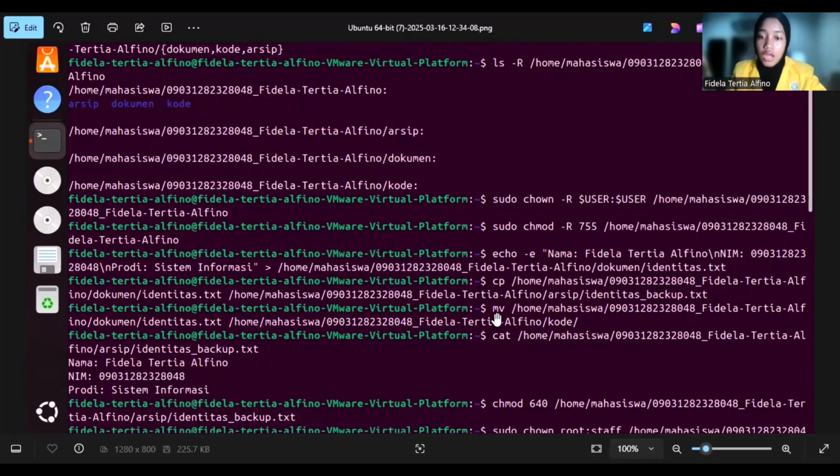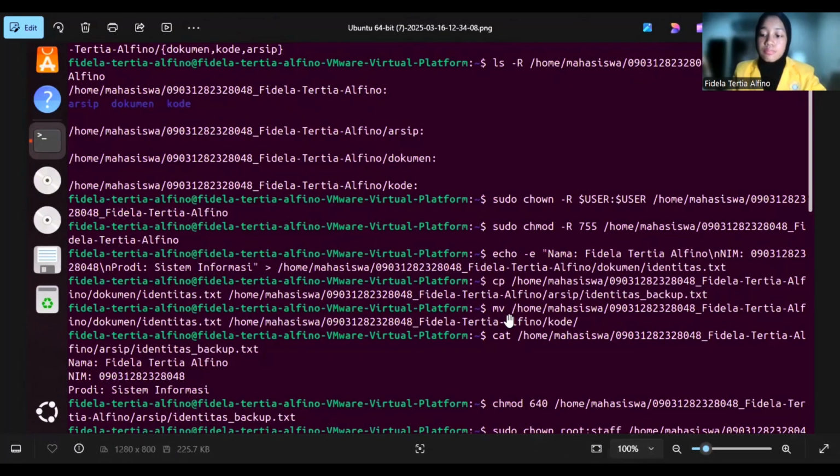Okay, so we go to the next section, section C, moving the file to the code directory. The original identitas.txt is moved from document to code, leaving document without the file. So mv relocated identitas.txt to the code directory.